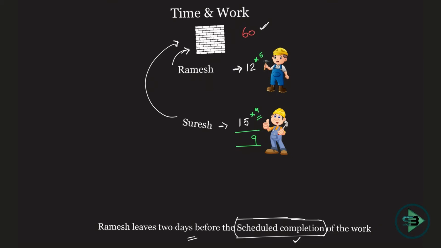So I told them to work together, Ramesh and Suresh. If they would have worked together, they would have put in 9 bricks per day. They are supposed to put in 60. So 60 divided by 9, we got the answer as 6.66 days, which is when they were supposed to complete the work working together, which means nothing would have happened. They would have worked together, no one would have left.